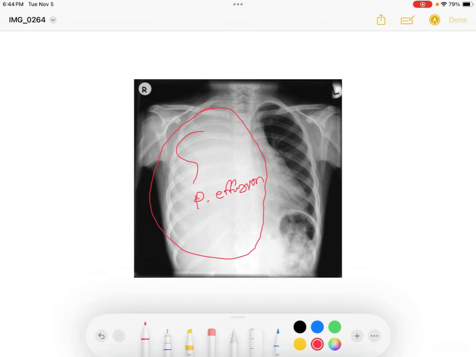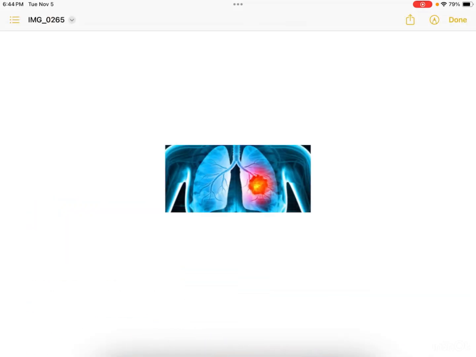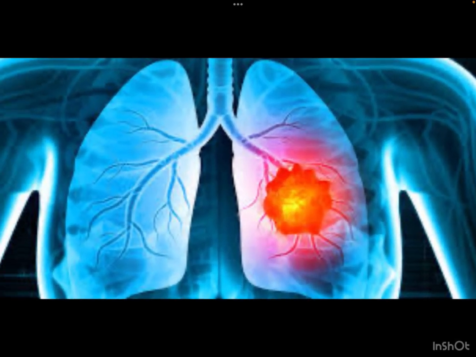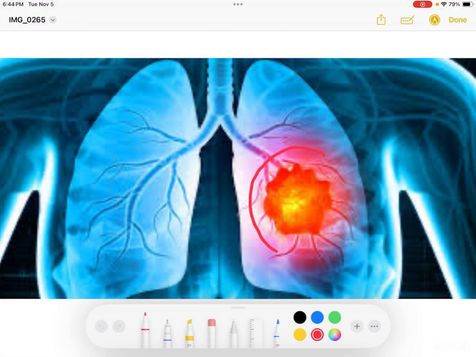Then it is the picture of lung cancer spreading. It is a spreading cancer. This is also a chronic respiratory cause of breathlessness.